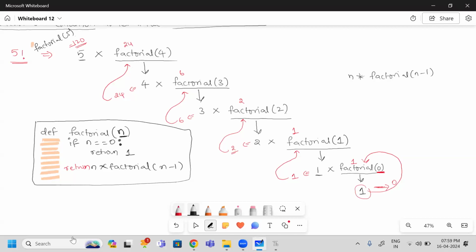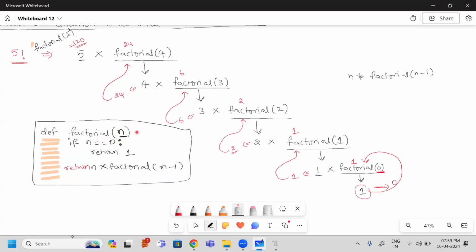Here, are you calling this factorial function from the same function itself or not? Never mind which value I am giving to this function, am I calling the same function or not? Yes, calling the same function. So when in the same function I call its own function, it is called a recursive function. Now I will execute this program and check whether it gives the factorial value or not.